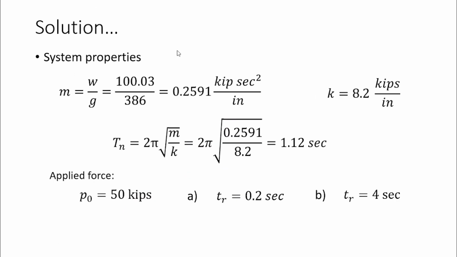So the system properties are given, mass is given, the weight is given. So the mass can be calculated as weight by gravitational acceleration. So we can calculate the mass. The stiffness is given. So we can find the natural frequency and the natural period. So we can calculate the natural period here as 2 pi square root of m by k. So we get the natural period as 1.12 seconds.